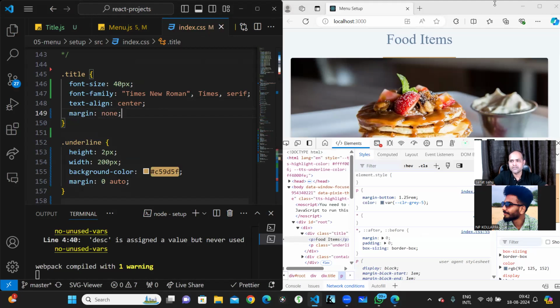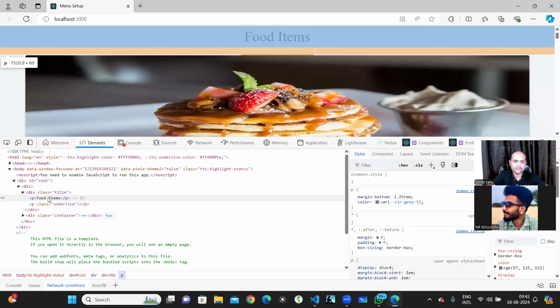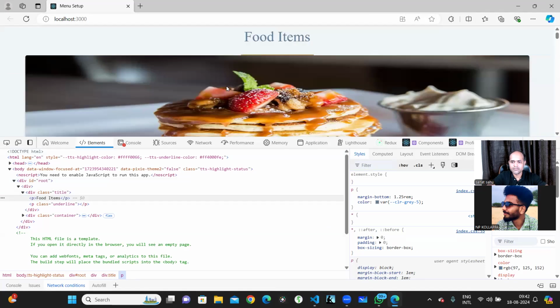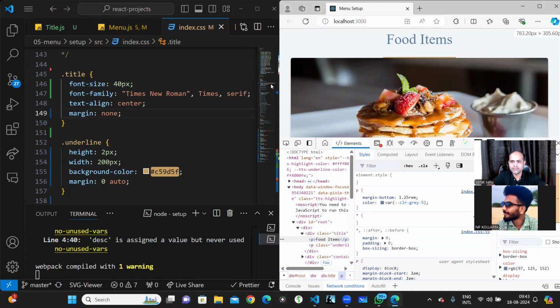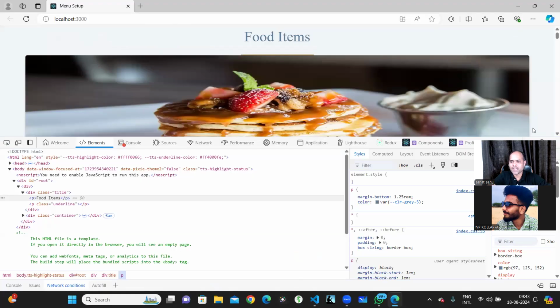Why is it not going? It should work. Might be the margin. Anyway, we know that if we remove the margin, it will work. Let's not focus on those things because they will consume a lot of time.